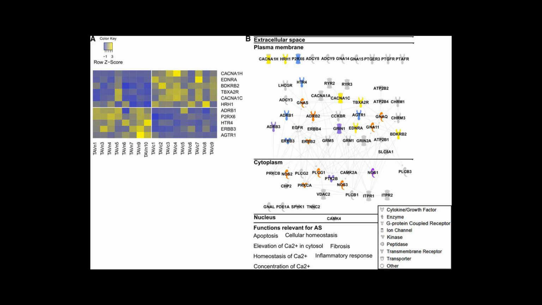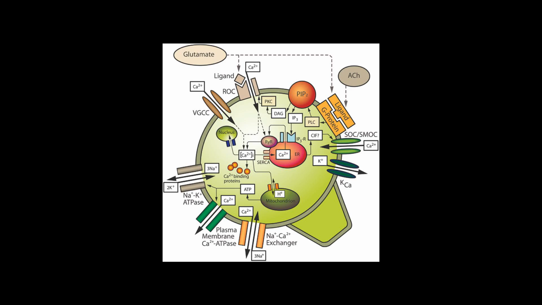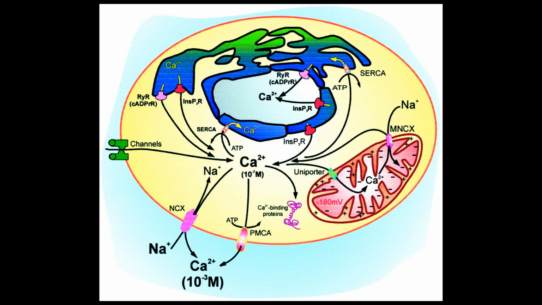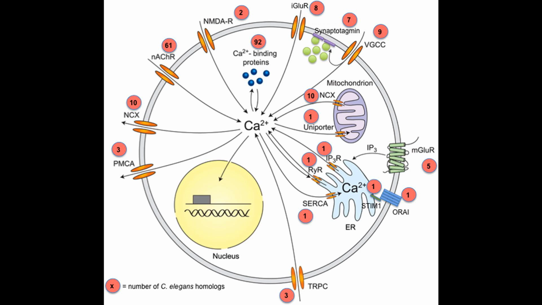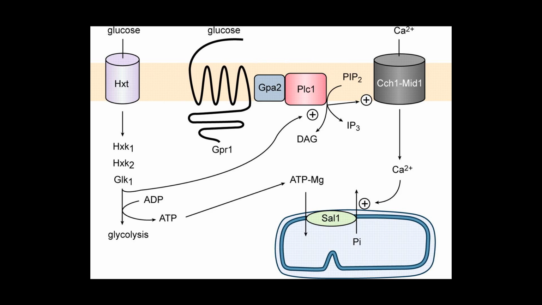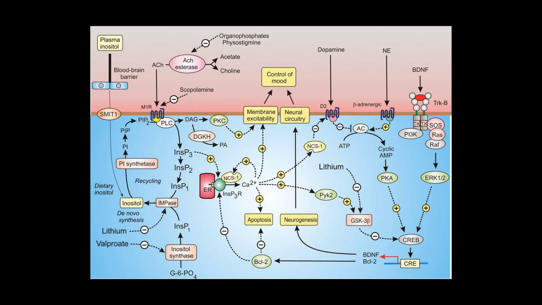Two classical second messengers. DAG recruits protein kinase C (PKC), attaching it to the plasma membrane. IP3 diffuses to the endoplasmic reticulum and binds to an IP3 receptor. The IP3 receptor serves as a Ca2+ channel and releases Ca2+ from the endoplasmic reticulum. The Ca2+ ions bind to PKC, activating it.